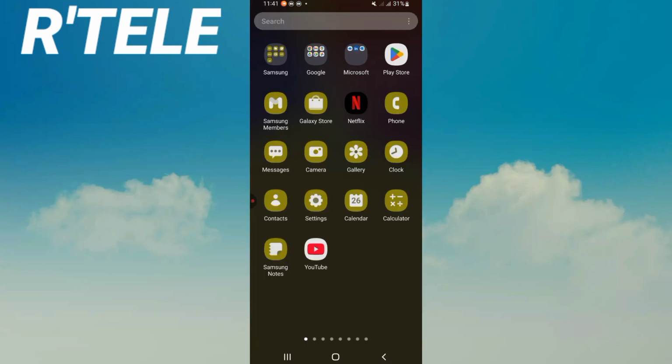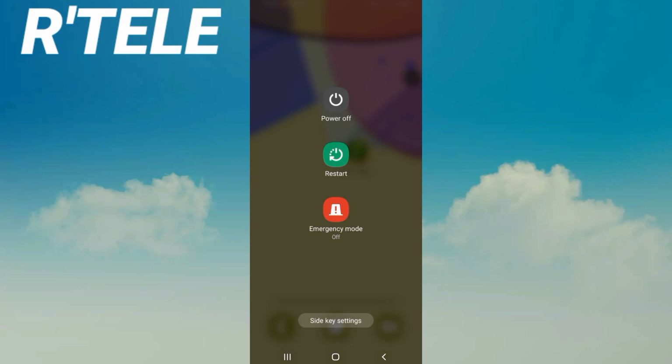Go, guys, to Play Store or App Store and update Brawl Stars. Restart your device right now and that's it.